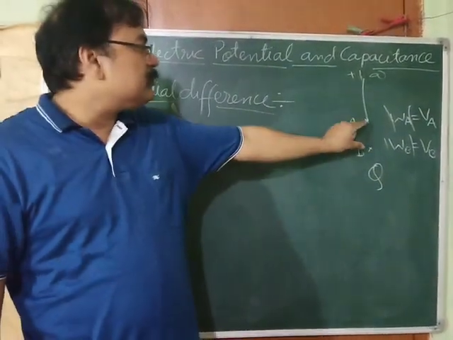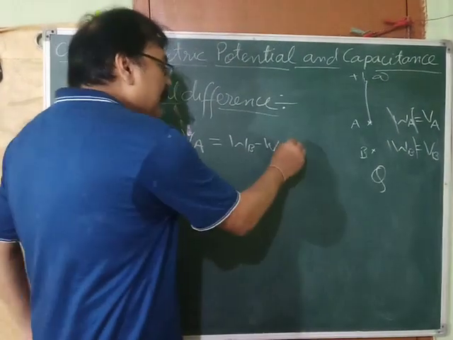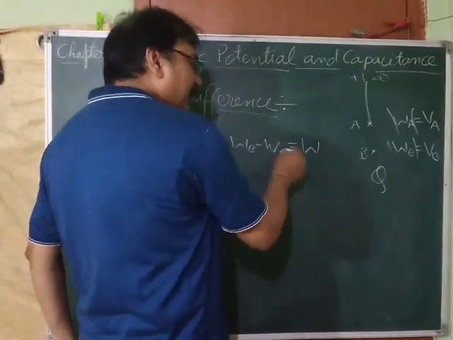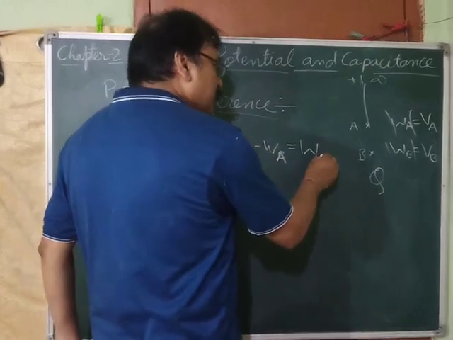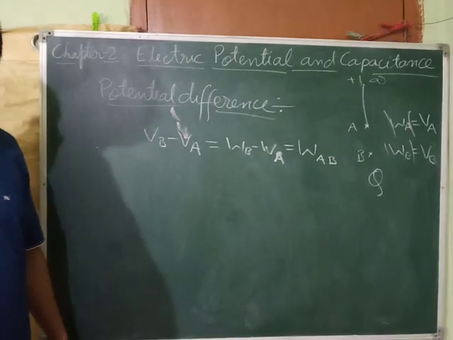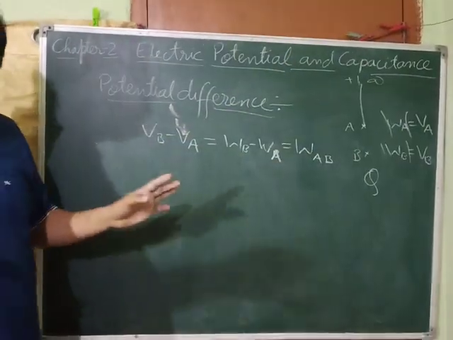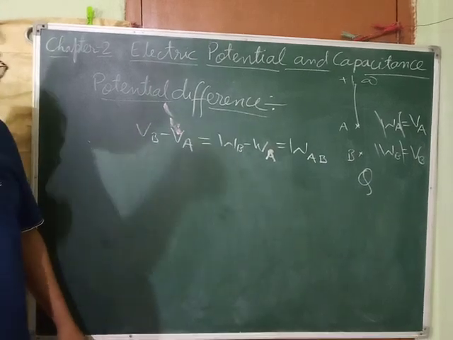Work difference is due to this extra displacement. That means can we say that the difference between these two works is the work done in taking the charge from A to B. And that's why we don't consider the other things. Straight away, how do we define it? Please write the definition first.